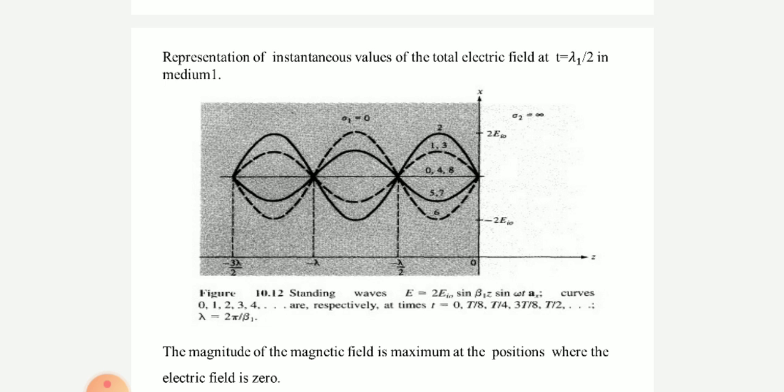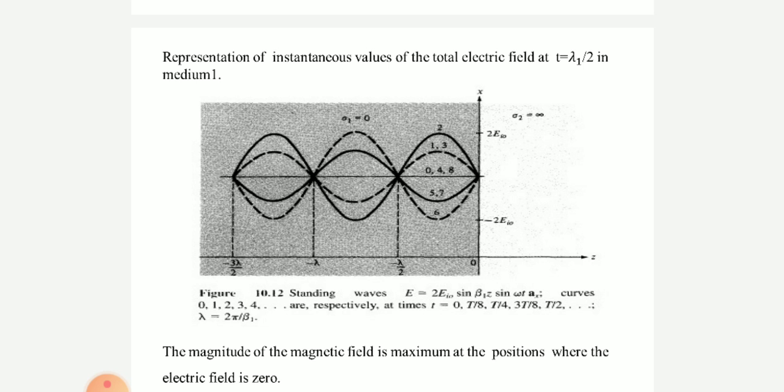So I want to give you a very important point here. In general, voltage minima are separated by 1/2 wavelength. Also, the voltage maxima are also separated by 1/2 wavelength. So we can conclude here that voltage minima and voltage maxima are separated by 1/2 wavelength. This is an important point here.